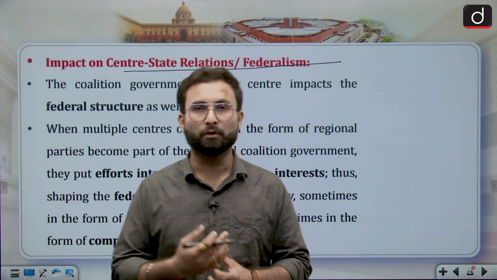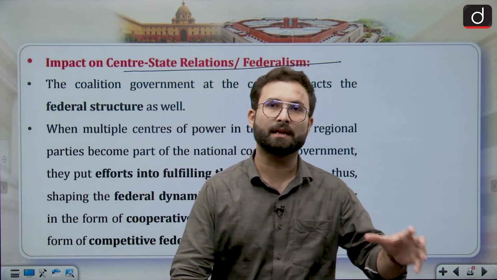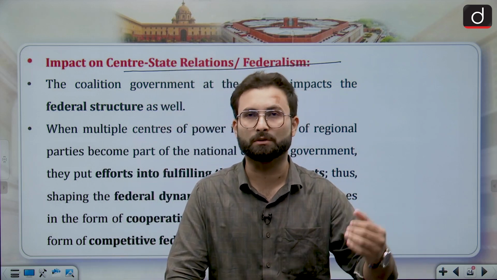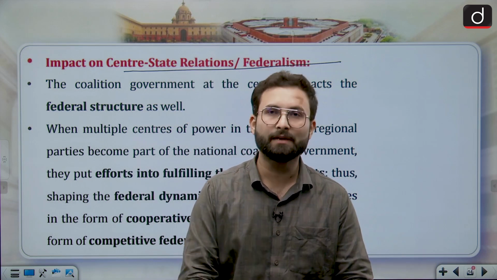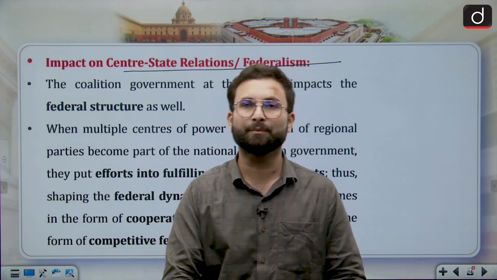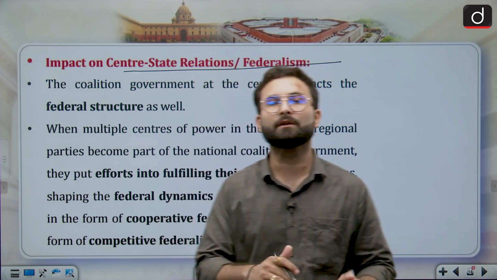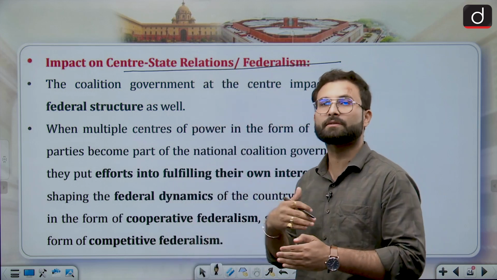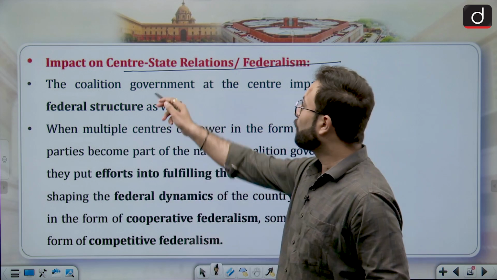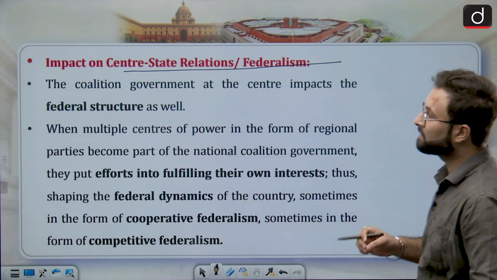From different states there are certain parties which are supporting the government at the center. So obviously they will put forward their demands and their interests, they will be a voice of their interest. So ultimately it will strengthen the federal structure. Okay, the coalition government at the center impacts the federal structure as well.